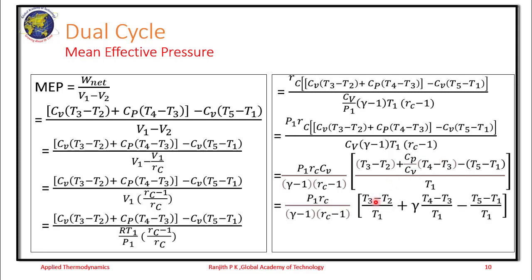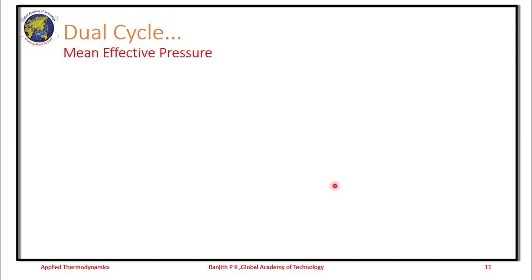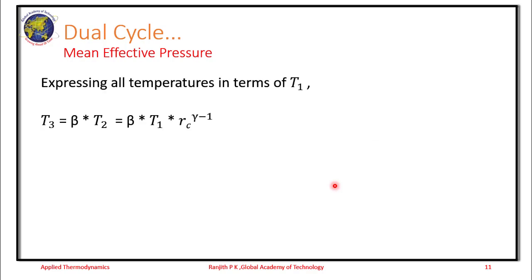So we end up getting P1 into Rc divided by (gamma minus 1) into (Rc minus 1), divided by T1 times [(T3 minus T2) by T1 plus Cp by Cv, expressed as gamma, into (T4 minus T3) by T1 minus (T5 minus T1) by T1]. So the factor of this Cv at the numerator and denominator is taken off. Further, we simplify this, expressing all temperatures in terms of T1.